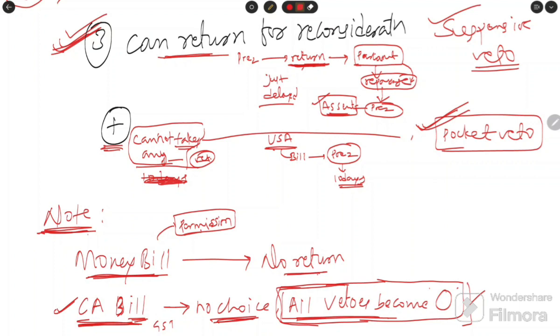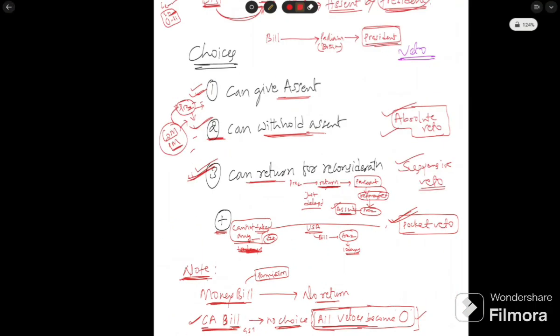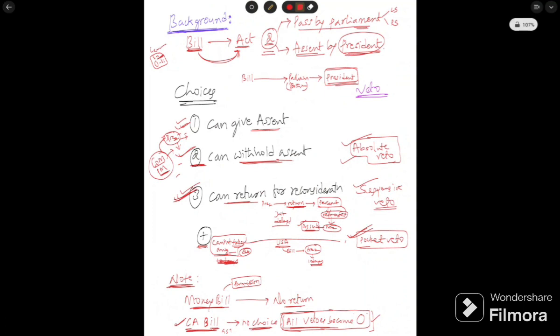So this is what we have about the veto powers and choices of the president over the bills.